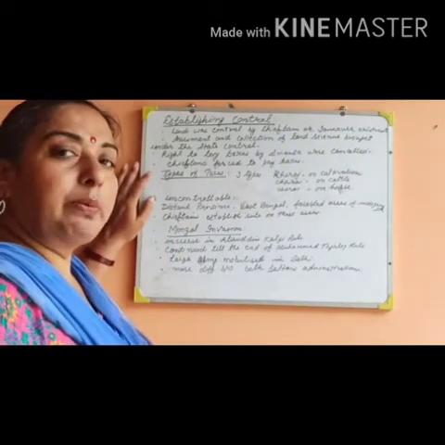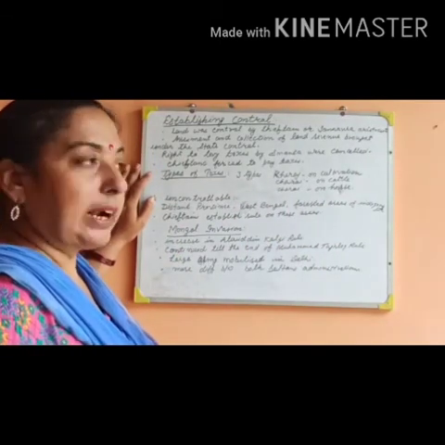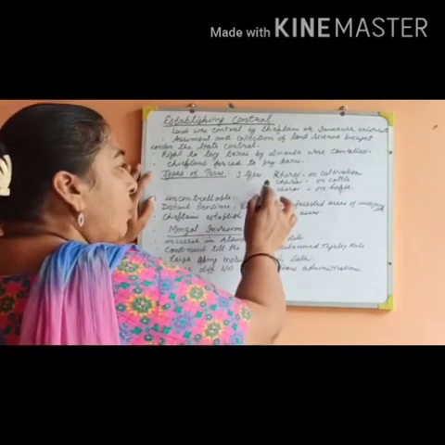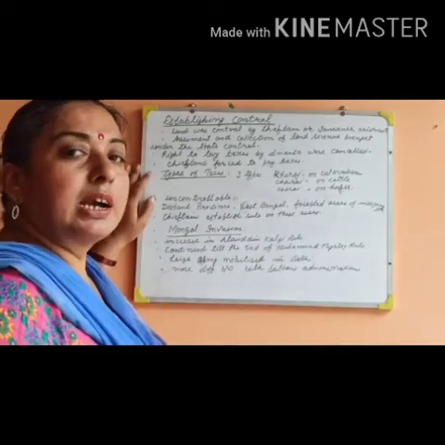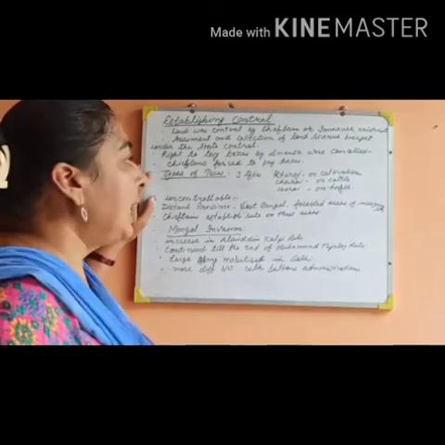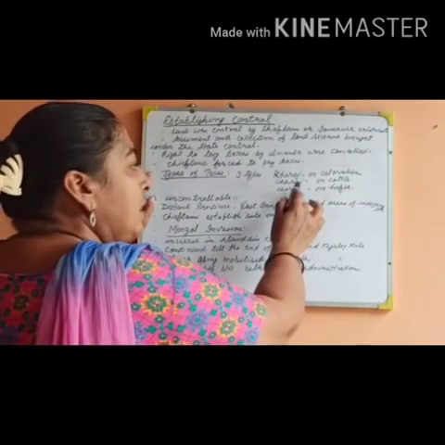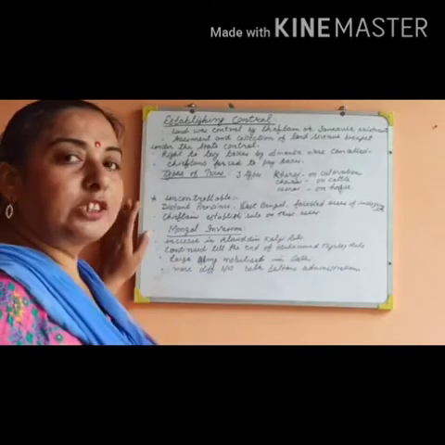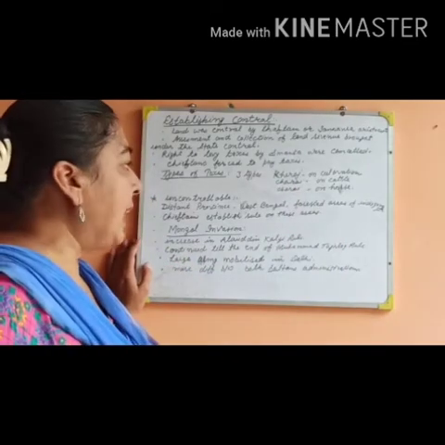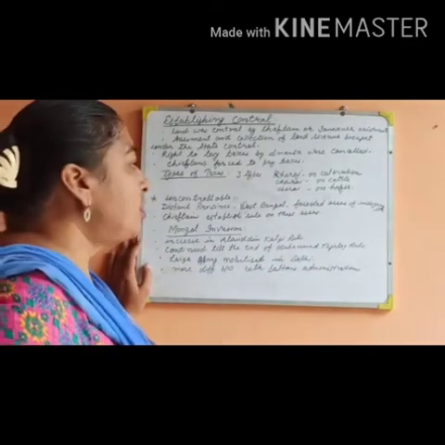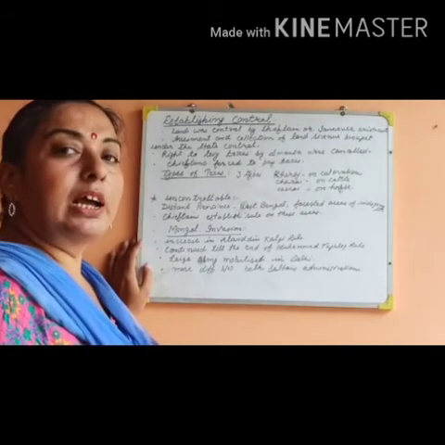Now, there were three types of taxes collected. One is kharaj, a tax paid on cultivation, on land production. Then charai, a tax paid on cattle. And the third is ghari, paid on houses.